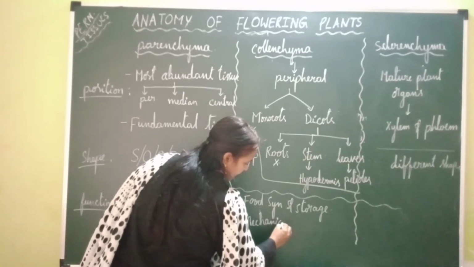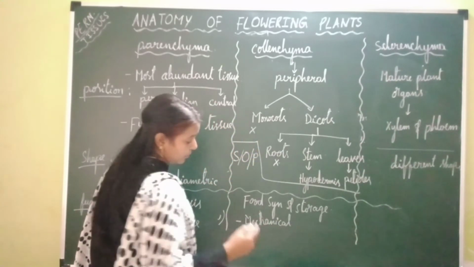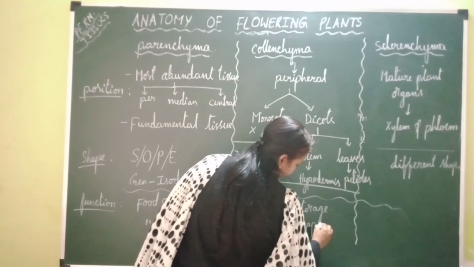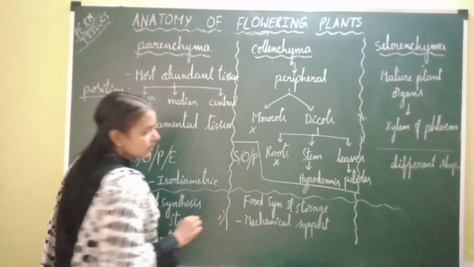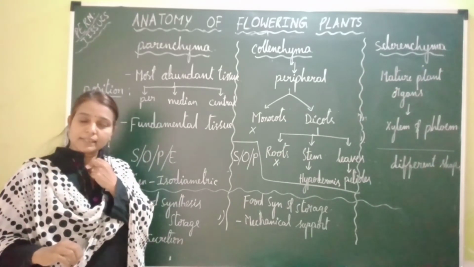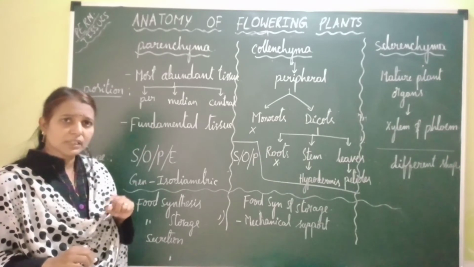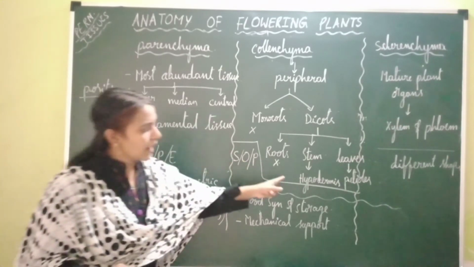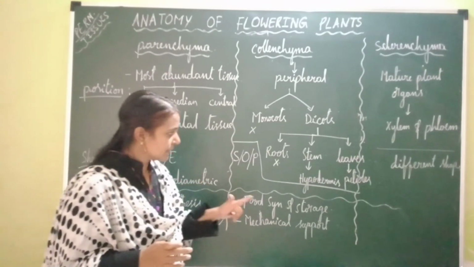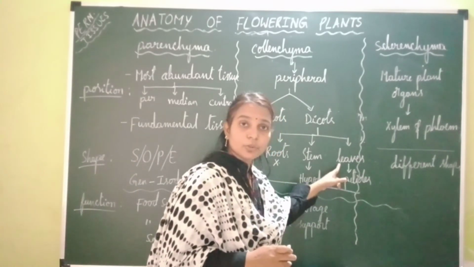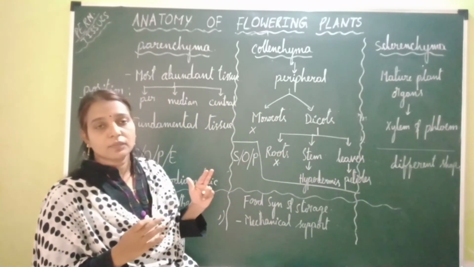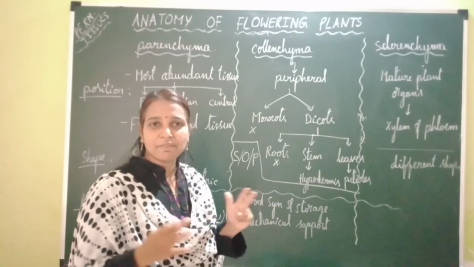I'll explain how it provides mechanical support to young plant organs. Collenchymatous tissue provides mechanical support to young stems, because in the young dicot stem it is present in the hypodermis. It provides mechanical support to the young stems and even to the leaves, and it protects them from the damage caused by high wind velocity.